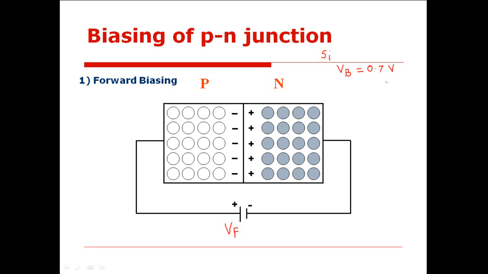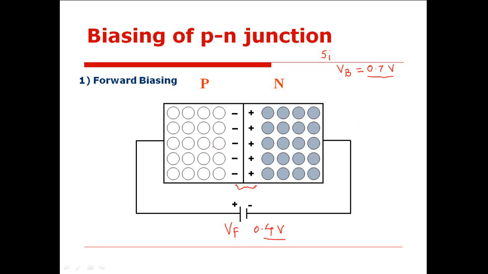Now if I apply a forward potential of say 0.4 volt, does current flow in the circuit? No, because the applied forward potential is small compared to the barrier potential which exists near the depletion region, and therefore the applied forward potential is not sufficient to overcome this barrier potential.